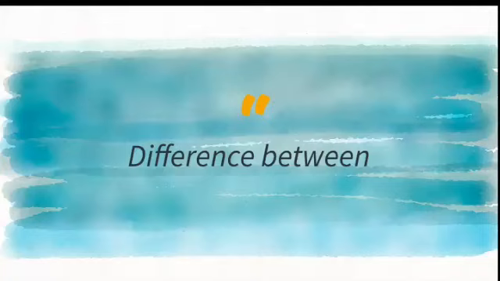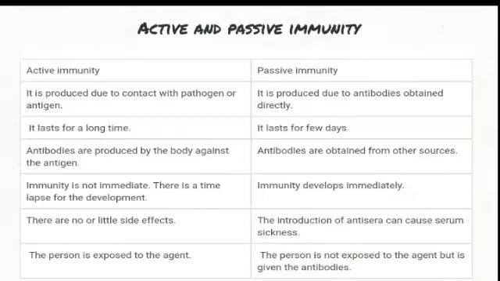Hope you understood. Different types of difference-between questions come from this chapter, especially because we have different types of immunity. So the first one is, what is the difference between active and passive immunity? We have discussed active immunity and passive immunity separately, whereas now we need to know the difference between them. So what is active immunity? It is produced due to contact with a pathogen or antigen, or sometimes we take vaccinations.